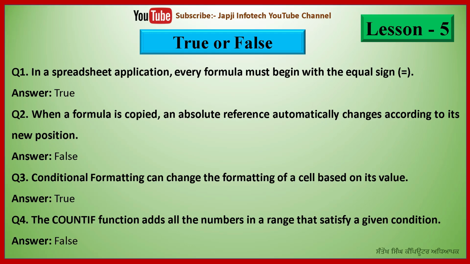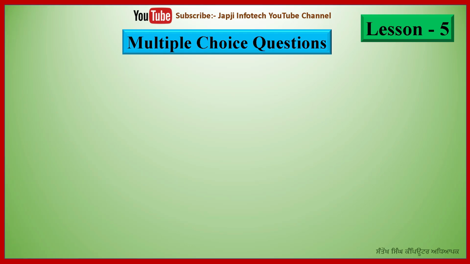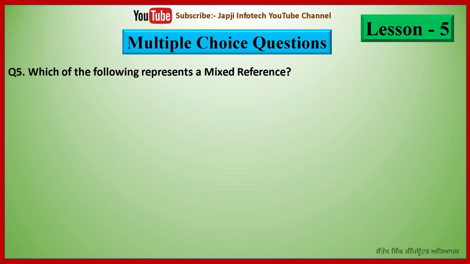the answer is false. So now we will study multiple choice questions in this part, in which question number 5 is, which of the following represent a mix reference, and the options are A1, $A, $1, A$1, and the last one is $1A, and the right answer is A$1 represent a mix reference.